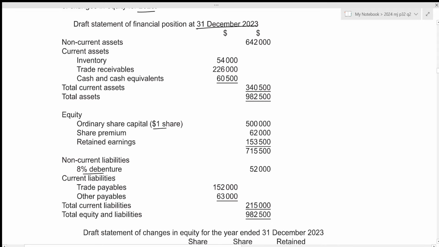We can start with the non-current assets. And we've already included the calculations to be made in order to get the correct value of the non-current assets. So that will be 642,000 minus 1,600 minus 1,600, which results in 638,800. Let's write it down.